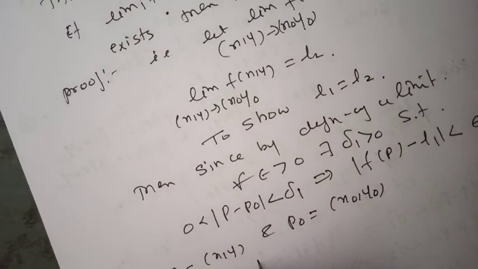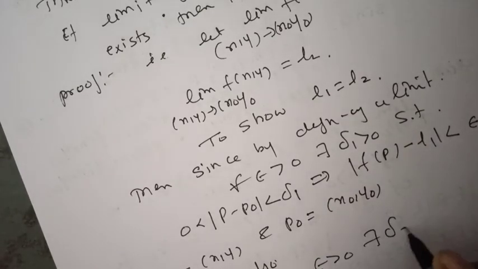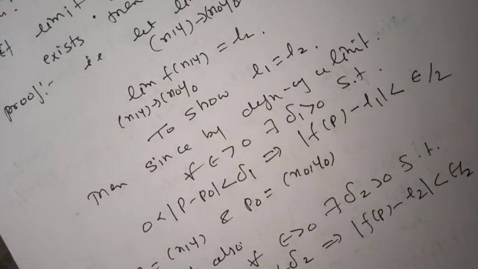and also for every epsilon greater than 0 there exists delta 2 greater than 0 such that 0 less than mod of p minus p0 less than delta 2 implies mod of f of p minus L2 less than epsilon by 2.